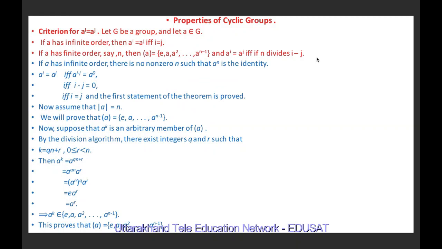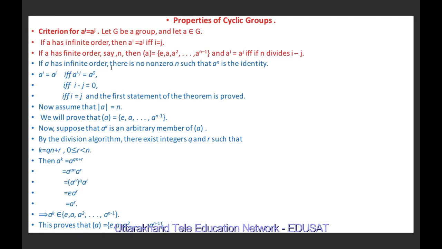In case of infinite order, if the element is of infinite order, then a^i equals a^j if and only if i equals j. And if the order of element a is finite, then a^i equals a^j if and only if n divides i minus j. We know that the order of an element is the least positive integer n for which a raised to power n equals e.